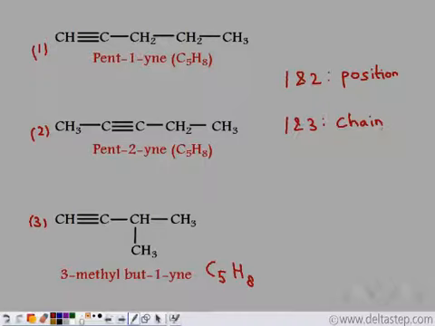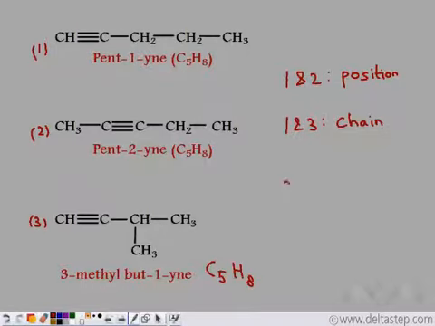Also, if we see the carbon atoms, in the second structure you see that the 5 carbon atoms are present in the straight chain. But in structure 3, 4 carbon atoms are in the straight chain and 1 carbon atom is present in the branched form. So there's a difference in the arrangement of the carbon atoms in the straight or the branched chain. So these two are also chain isomers.